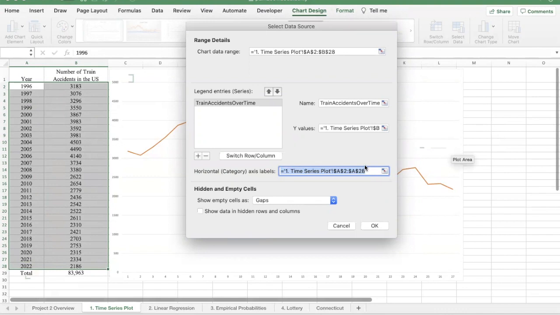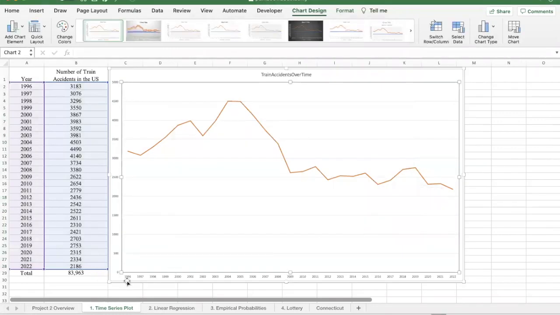Now that's pretty much all you have to do, is to establish the horizontal, the x-axis, establish the y values, give it a name, and you're good to go. You're going to repeat this step over and over again in this project.